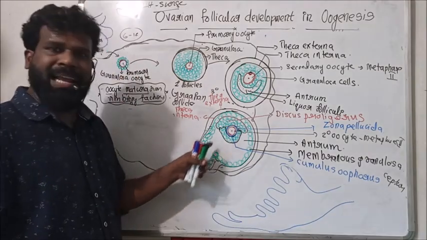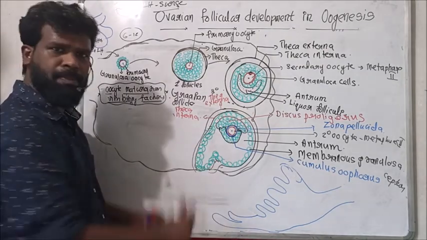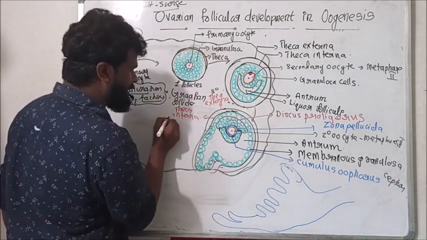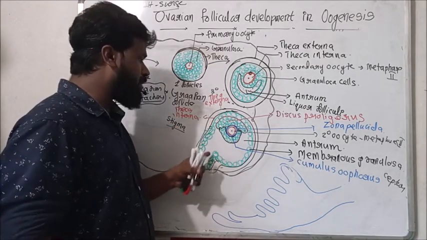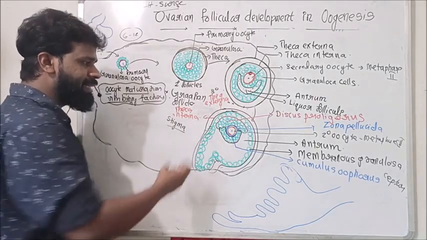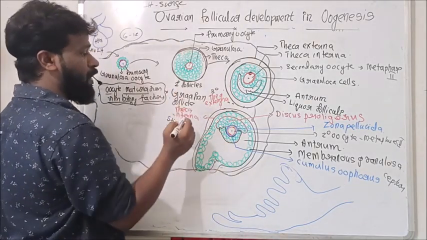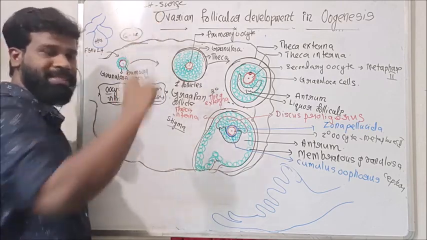So a nipple-like projection forms from this Graafian follicle. This projection is called the stigma. This nipple-like projection from the granulosa is called the stigma. See, this development, all these changes, are under the stimulation of the hormone LH.